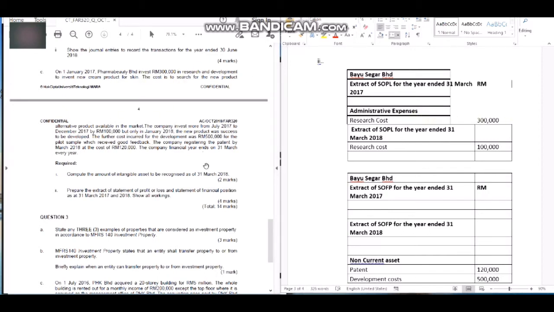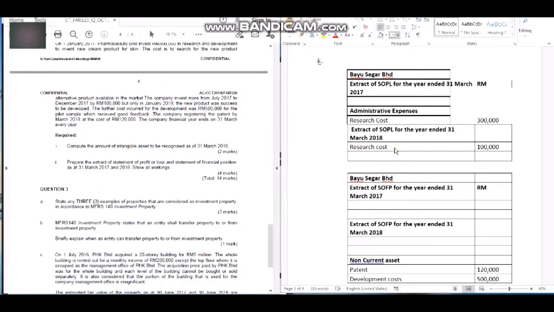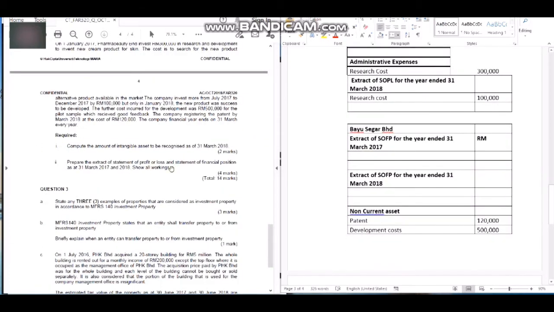And the next accounting treatment, next accounting period is under 2018. Pharma Beauty also spent another 100,000. The company invested more, 100,000 in January. It means the next accounting period. And next is SOFP, statement of financial position.